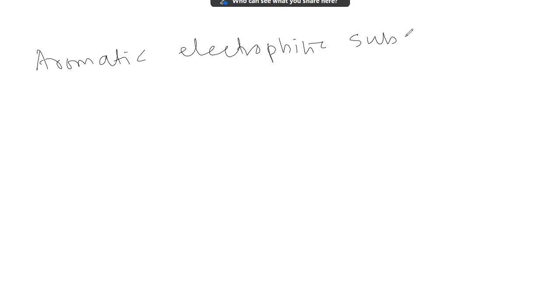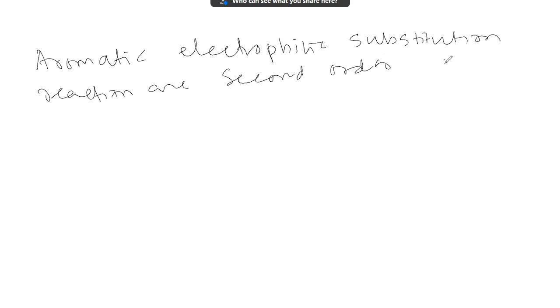So aromatic electrophilic substitution reactions are second order, called ArSE2.